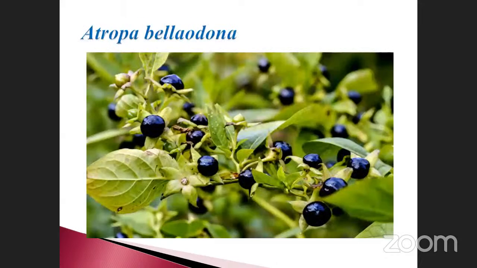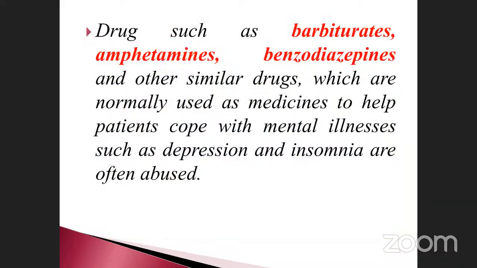See the Atropa belladonna plant, it looks like this. There are fruits, black in color. Drugs such as barbiturates, amphetamines and benzodiazepines, these are the three drugs and other similar drugs which are normally used as medicine to help patients cope with mental illness such as depression and insomnia.